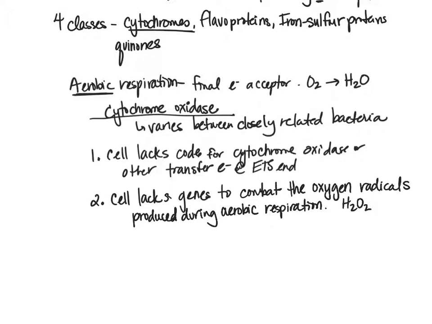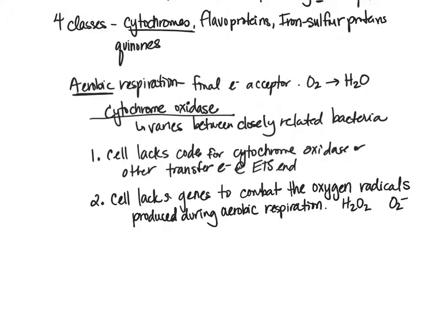Some of these oxygen radicals, like hydrogen peroxide, are produced. Remember, that's why we have something called peroxisomes, which are little vesicles filled with enzymes to get rid of hydrogen peroxide because it is dangerous. We also have something called superoxide, which is another oxygen radical that we need to get rid of utilizing different enzymes. So we have the cell's inability to produce any of these enzymes to get rid of these different types of oxygen radicals.